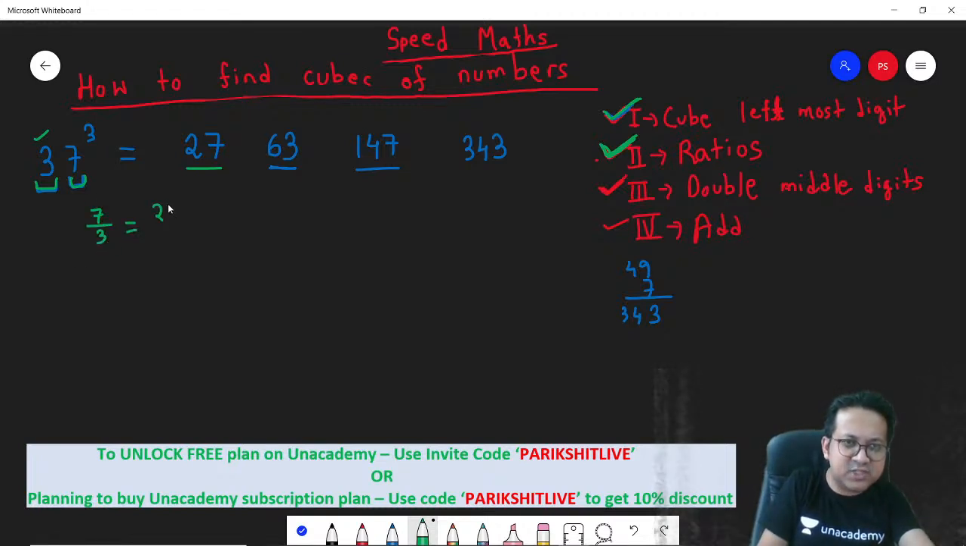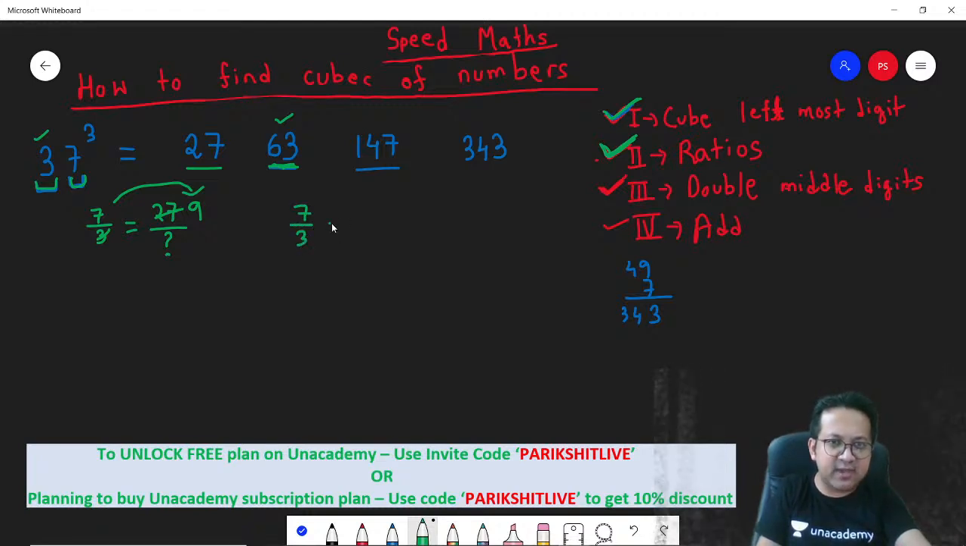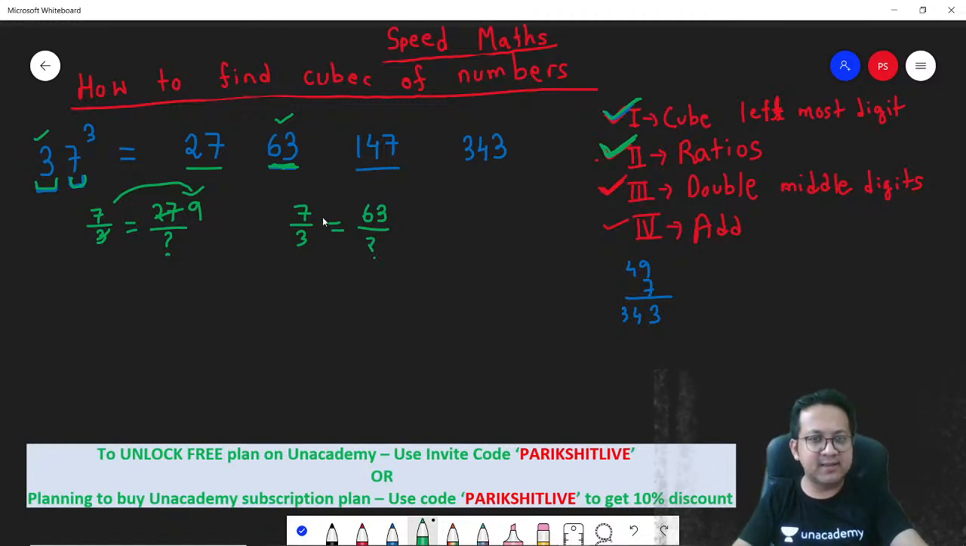So if the first number is 27, can you find out the next number? Do the maths. 3 nines are 27, 7 nines are 63. That's what I wrote. Again, 63 is the first number. What's going to be the next number? Again, the same logic. Remember, the ratio is 7 is to 3. So 7 is to 3 will be equal to 63 by how much? Any doubt in this? I hope you get it right. So 63.